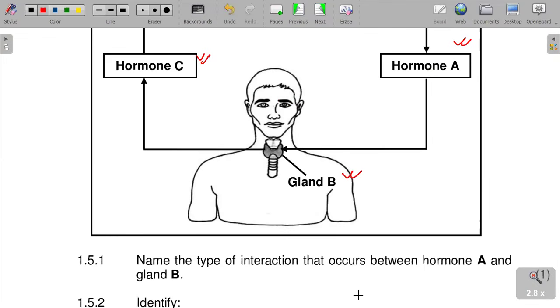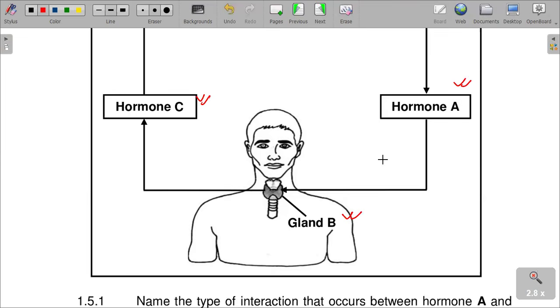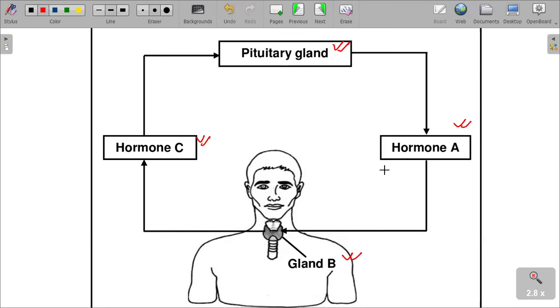Name the type of interaction that occurs between hormone A and B. What is happening here, this interaction, is negative feedback.